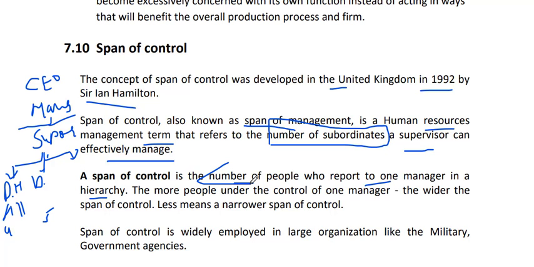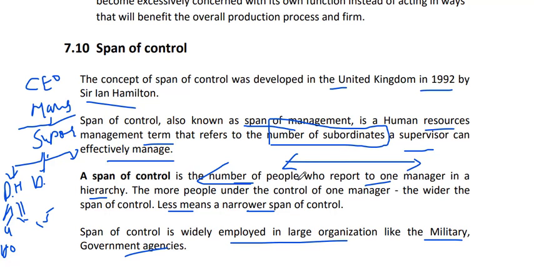The more people under the control of one manager, the wider the span of control. Let's say this supervisor's department has 100 workers, so 100 workers they have to manage. The more people under the control of one manager, the wider the span of control. Less means narrower span of control. Span of control is widely employed in large organizations like the military and government agencies.